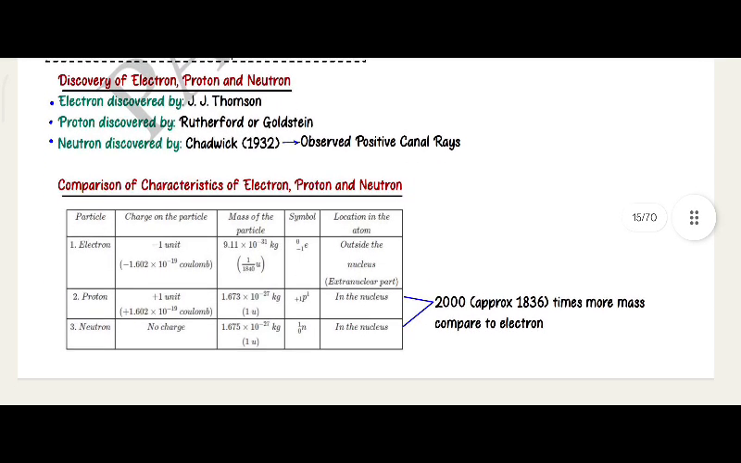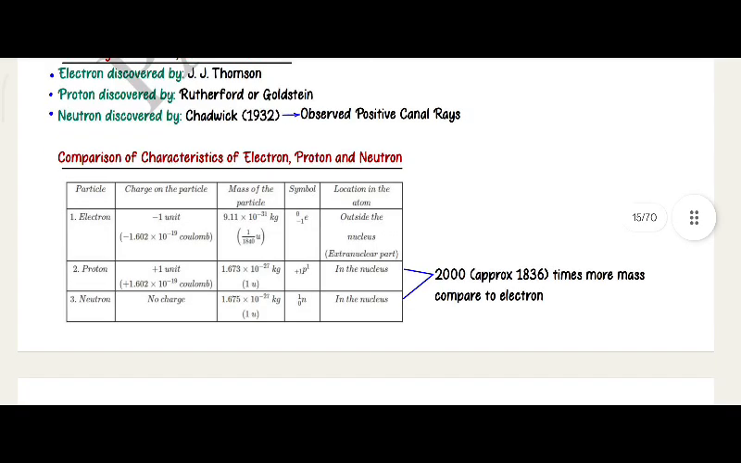Discovery of electron, proton and neutron. Electron discovered by J. J. Thomson. Proton discovered by Rutherford and Goldstein. Neutron discovered by Chadwick, 1932. In 1932, observed positive canal rays. Comparison of characteristics of electron, proton and neutron.